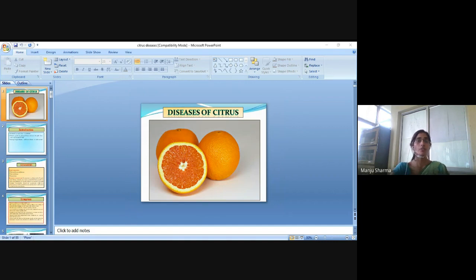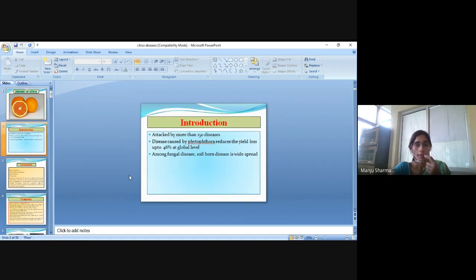Then citrus diseases, or diseases of citrus. Introduction: citrus is attacked by more than 150 diseases. Disease caused by Phytophthora reduces the yield by up to 46% at the global level. Among fungal diseases, soil-borne diseases are widespread.